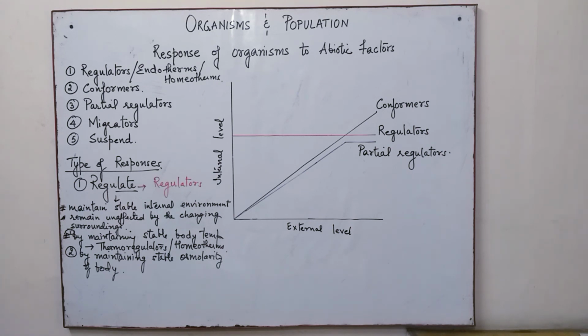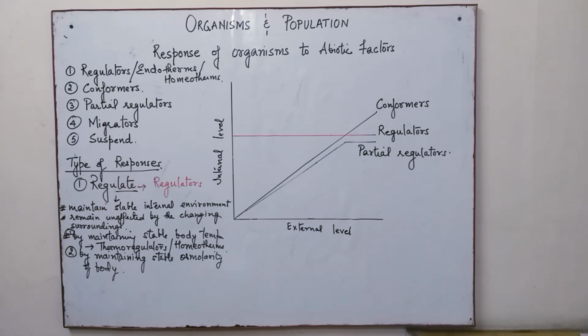Now, how does our body function if we try to understand it? During the summer months, when the temperature goes high, the body starts sweating. And due to the sweat and its evaporation, cooling takes place. And when it is winter, the body starts shivering. This shivering is a form of physical exercise, and as a result the blood flow increases and heat is generated within the body. So these are the mechanisms by which we are able to survive in all kinds of climates.